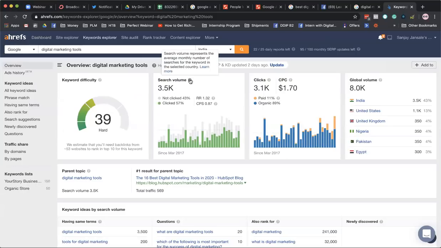Search volume represents the average monthly number of searches for the keyword in a selected country. Here we are looking at India, and we are focusing on the amount of search volume this particular keyword has. So 3,500 people are searching for it every month, and here you can see India, it says 3,500.